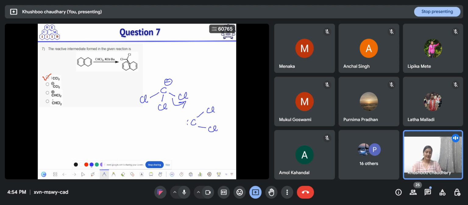And if we have this, this carbene species will form, and then it will undergo reaction with this internal double bond, because it is most electron rich. It is a tetra substituted double bond.